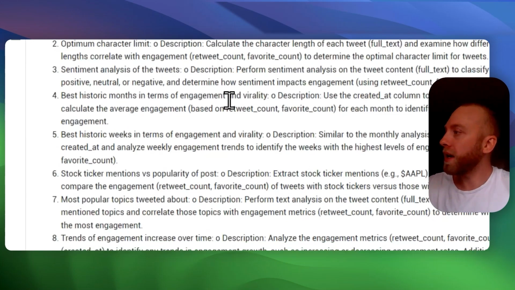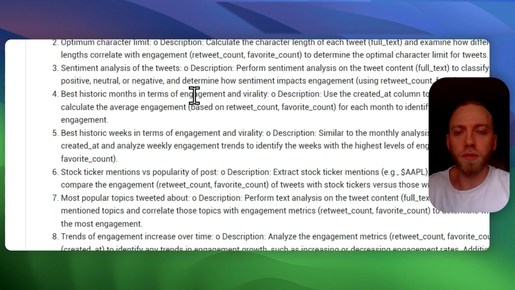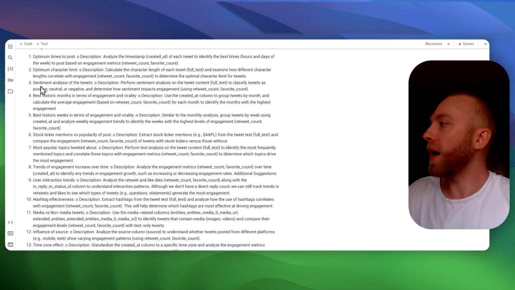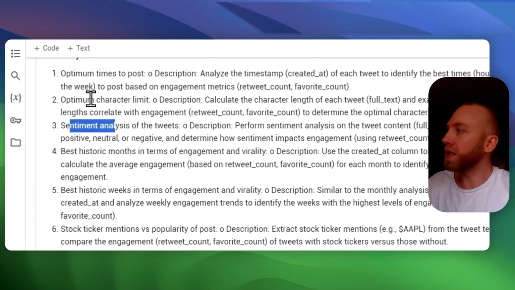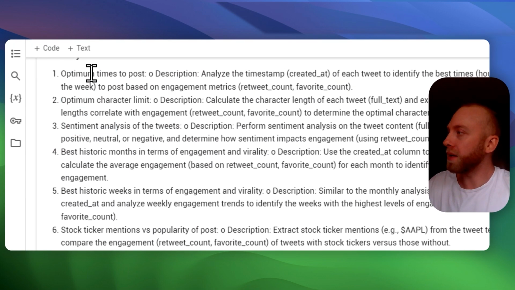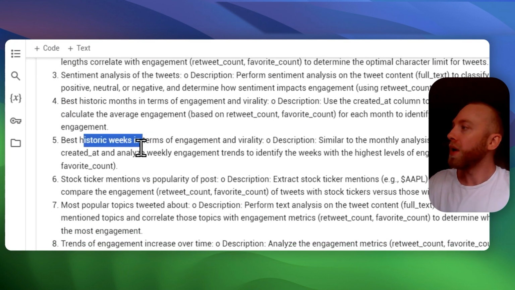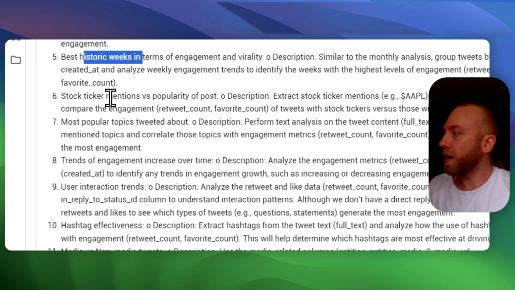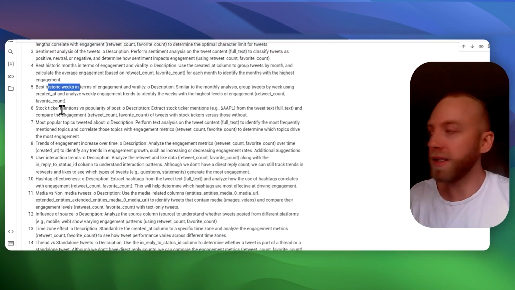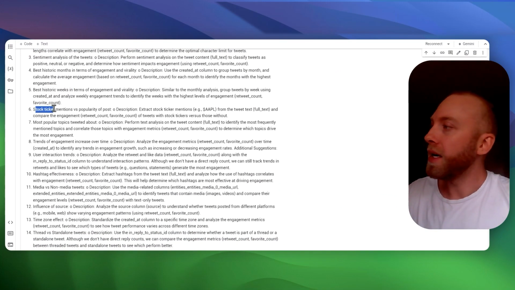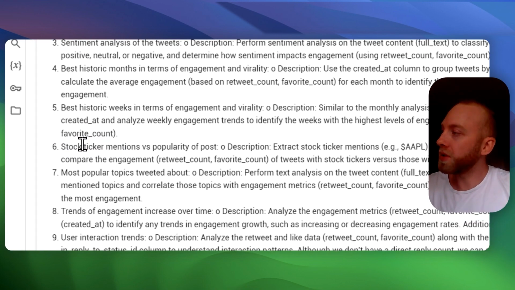The first thing we did is brainstorm some questions, what we want to get out of it. As I mentioned, sentiment analysis, what's the optimum character limit, best times to post, what are the best historic weeks and months that he's had since he started the account. He's in FinTwit, so he posts some stock tickers a lot.